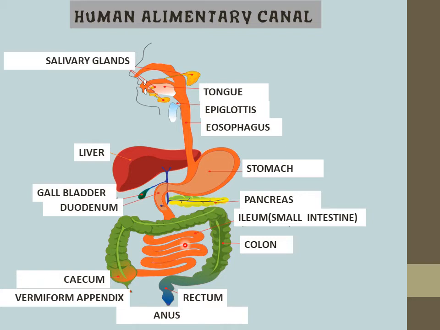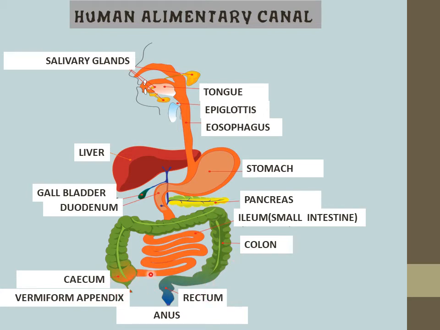So when the food is digested in this region only and food is absorbed also, afterwards the remaining portion, or we can say undigested food, it reaches this part, and this one is the large intestine. The large intestine is again divided into three regions, that is cecum, colon, and rectum. So these three are the portions of the large intestine.